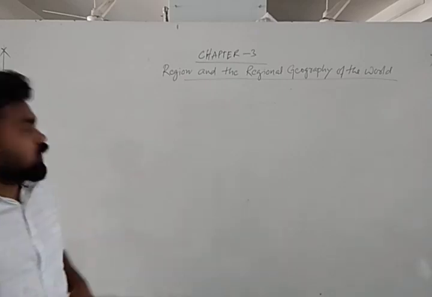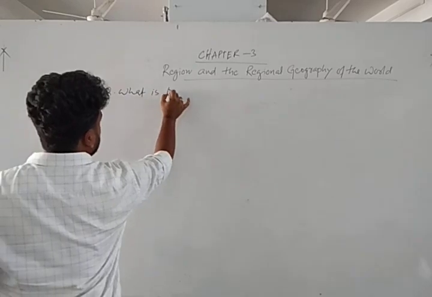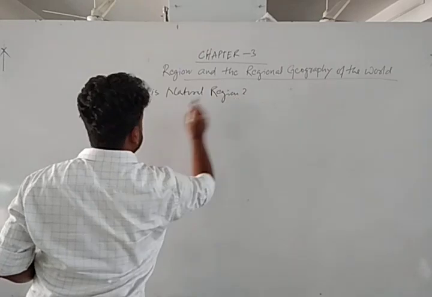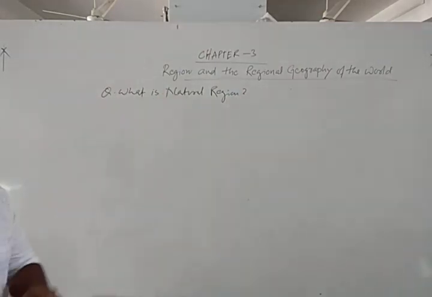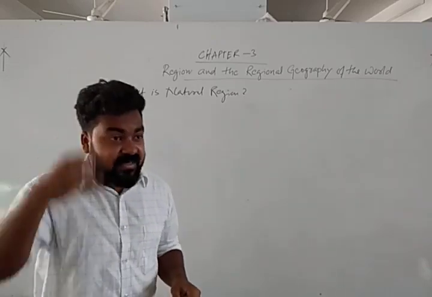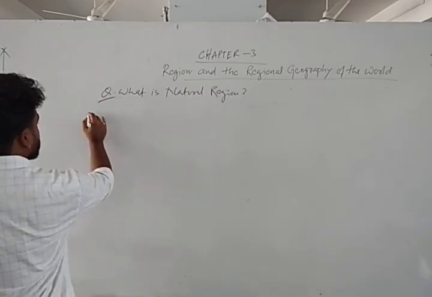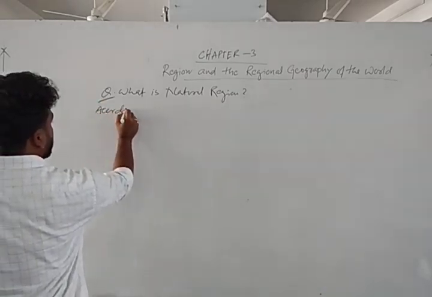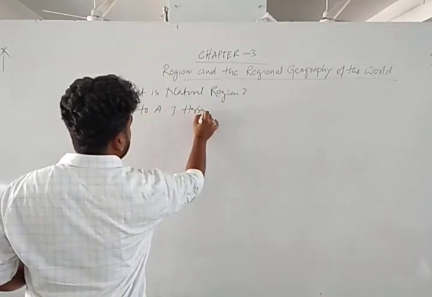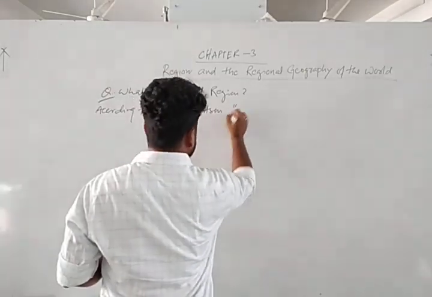Okay. So now come to what is a natural region. Region simply means an area, a particular area which has different characteristics. But there is one scientist, named A.J. Herbertson. So A.J. Herbertson has given one concept. According to A.J. Herbertson, I'll write the definition here.